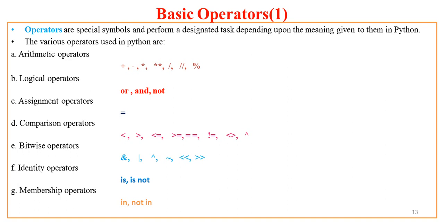Now there are different types of operators supported by Python, like arithmetic operators, logical operators, assignment operators, comparison operators, bitwise operators, identity operators, and membership operators. Perhaps these identity and membership operators are new to traditional programmers like those of C, C++, and even perhaps Java. So we'll see these things in more detail as we proceed with the further aspects of Python programming.